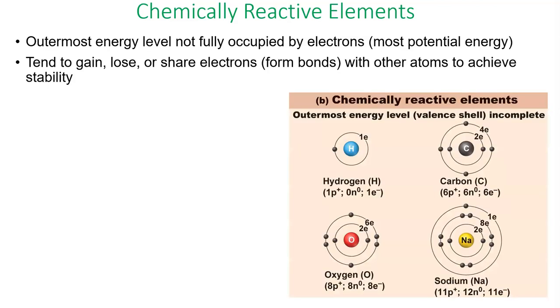So here are some examples. Hydrogen, of course, is always ready to react because he only has one electron in his outer shell, and he would be so happy to have a second electron. So he can get that by making a bond with another atom. Carbon has a total of 4 on its outer shell, so it would be really happy if it had 4 more electrons on its outer shell. Oxygen only has 6. Oxygen would be happy if there was 2.